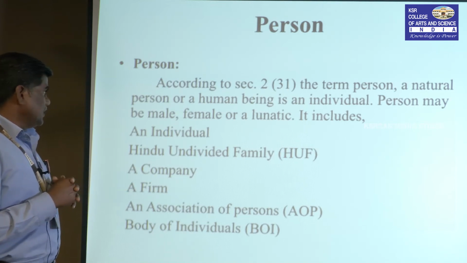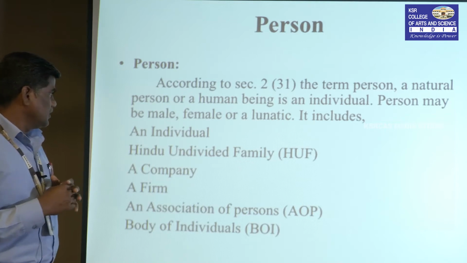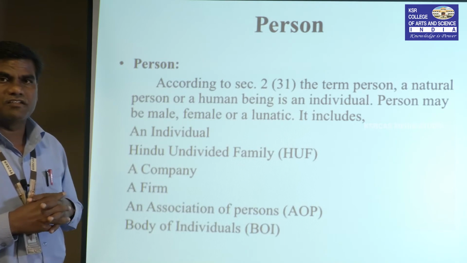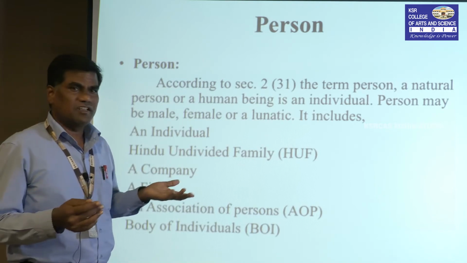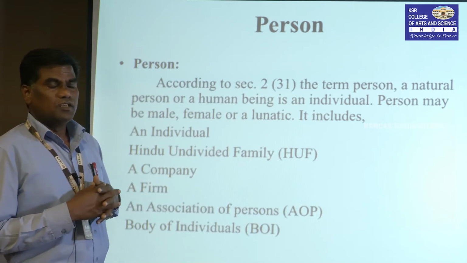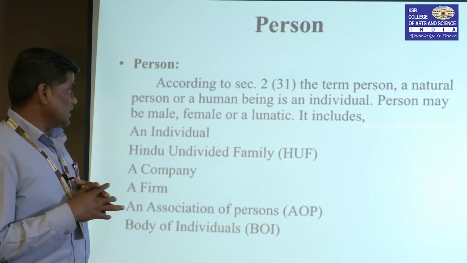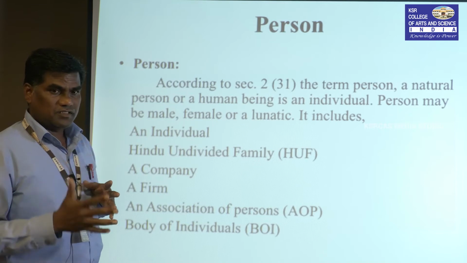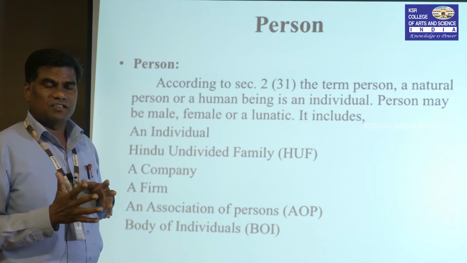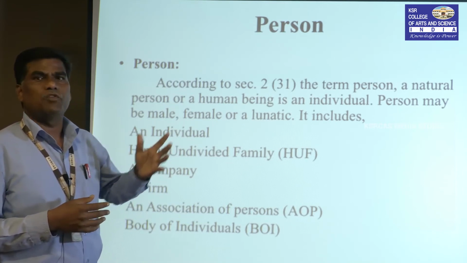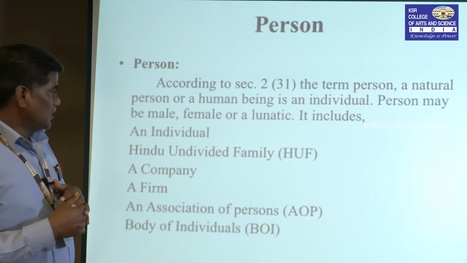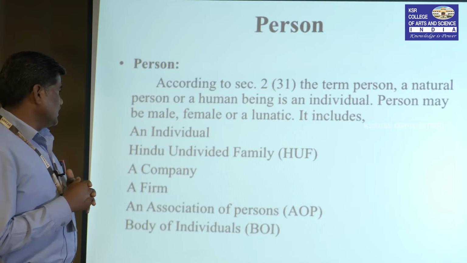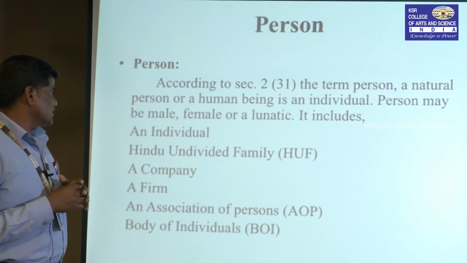And individual, the first one. An individual is a natural person. All natural persons are individuals. Mr. X, Mr. A, Mr. B, Mr. Subbu, everyone comes under an individual. He earns something. A person does not have to earn under all 5 heads. It is not compulsory. A person can earn in any one way. So it is the income of an individual, and he comes under person, that's all.